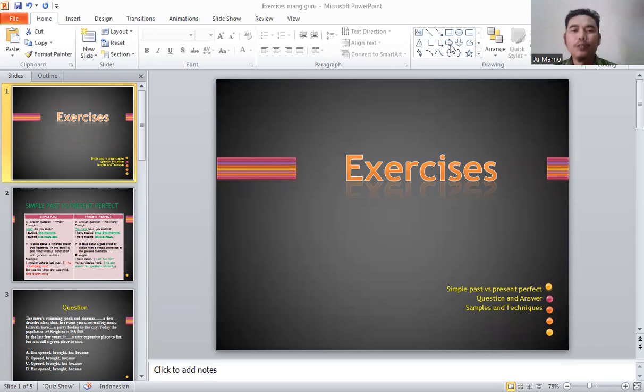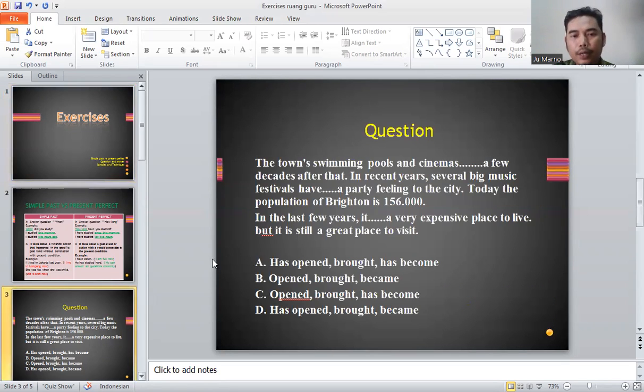Yeah, today we are going to learn how to answer some questions related to a certain topic. What are they? They are about simple past and present perfect. I'm sure that maybe some of you have studied this topic about simple past and present perfect. This is the question that we are going to answer. Yeah, this one. I will read it for you.